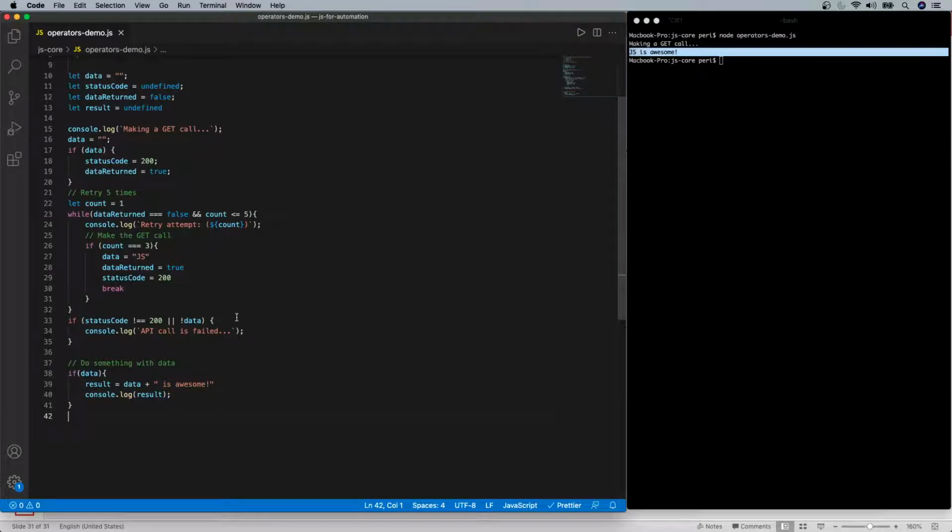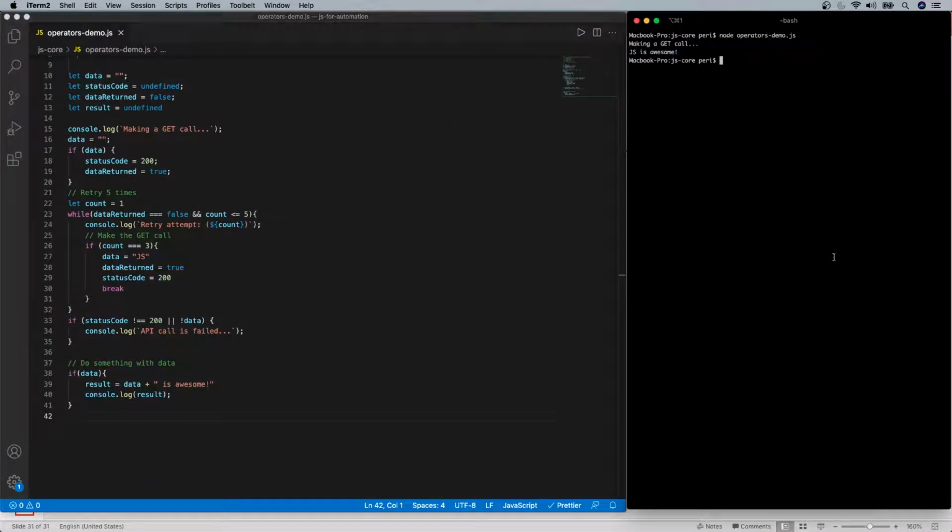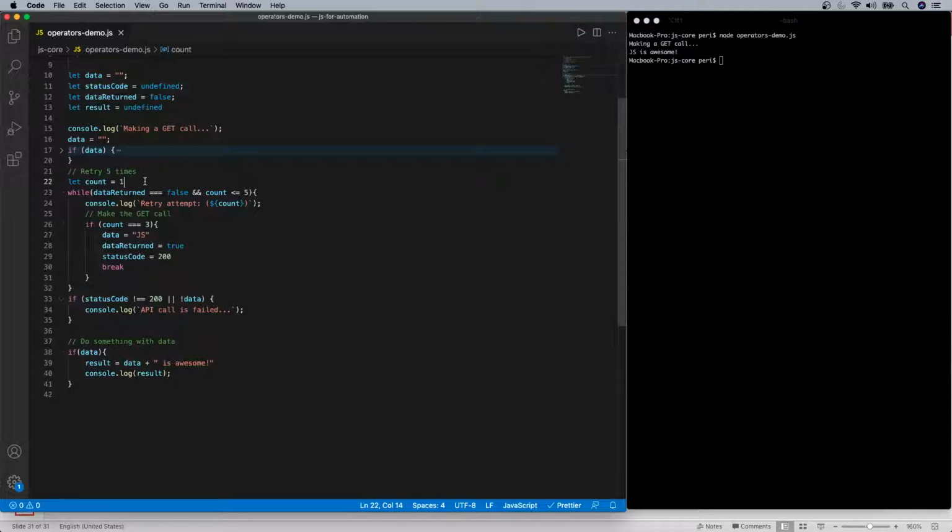So now we have implemented this logic, right? Because we understood all the pieces of code, and this is our code now. In this context, because we are getting empty data, this block won't get executed. So obviously the data returned flag will be false. That's the initial value. Remember, I'm not putting a let here because this is all the declaration part, right? So in this condition, this won't get executed. That's fine. It will just go and retry. Because I put a count here, let me also put the increment here, because we need to put count plus plus. Otherwise, it will not do anything. It will become an indefinite loop.